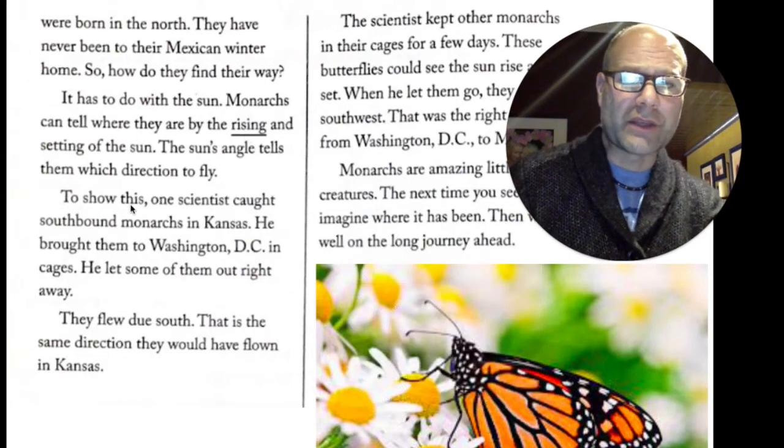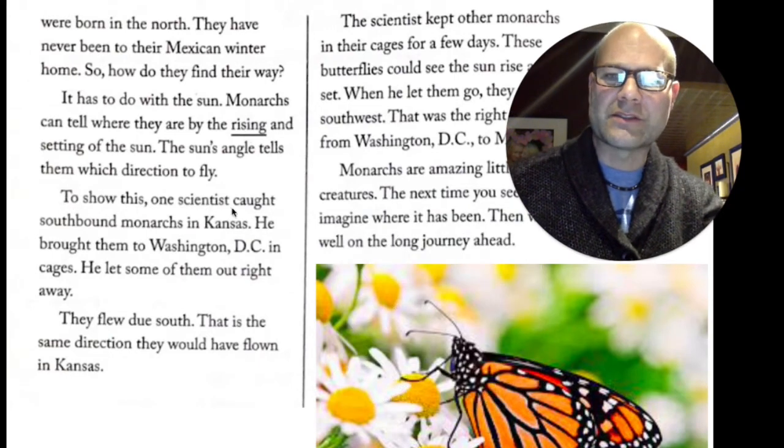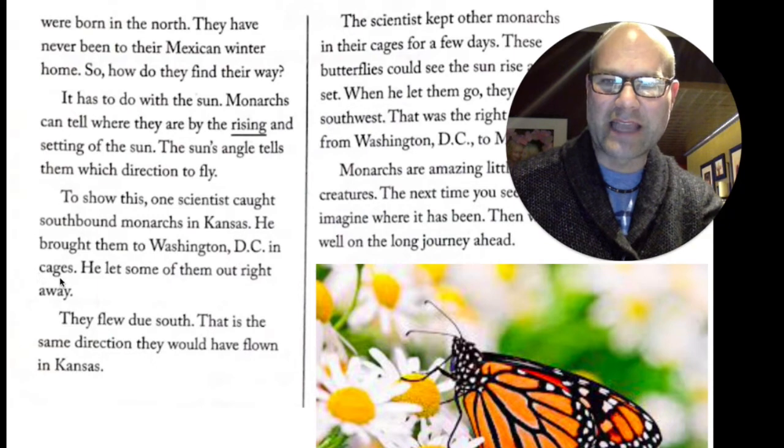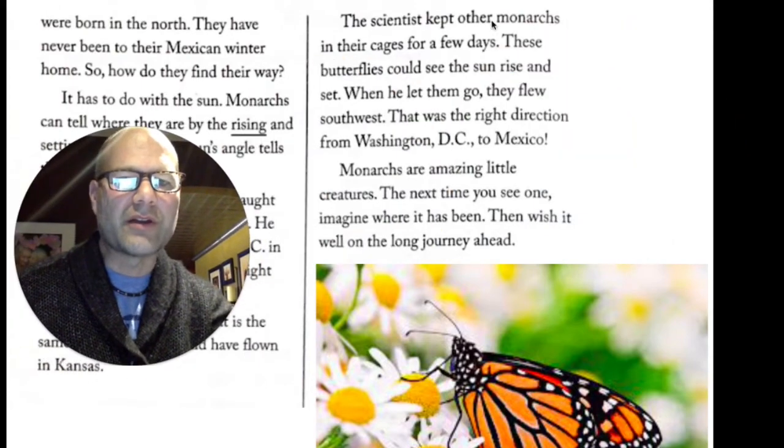To show this, one scientist caught southbound monarchs in Kansas. He brought them to Washington, D.C. in cages. He let some of them out right away. They flew due south. That is the same direction they would have flown in Kansas. The scientist kept other monarchs in their cages for a few days.